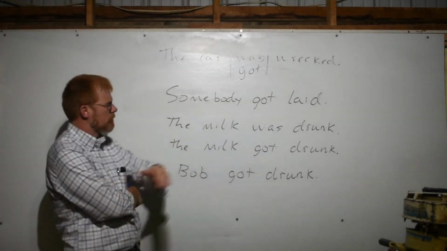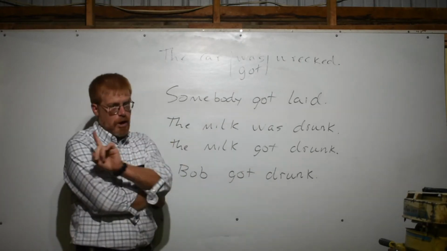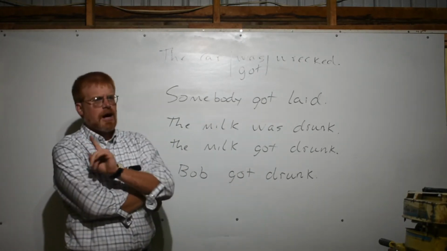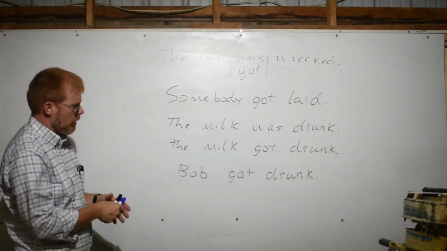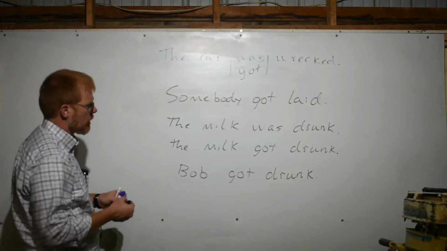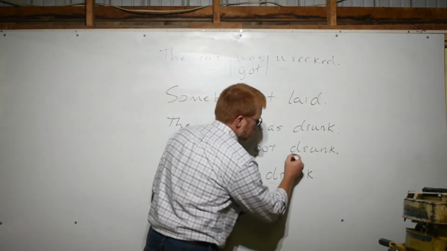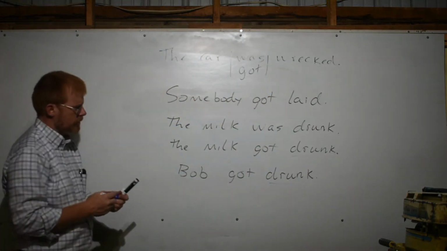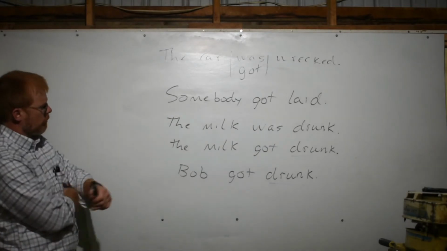There's a difference between the milk was drunk by somebody and the milk got drunk at some moment in time by somebody. And then, of course, we get down to this other sentence, which is rather different in its meaning and its operation. Everybody knows that this drunk doesn't mean the same thing as that drunk. And this creates some interesting ambiguity for us.